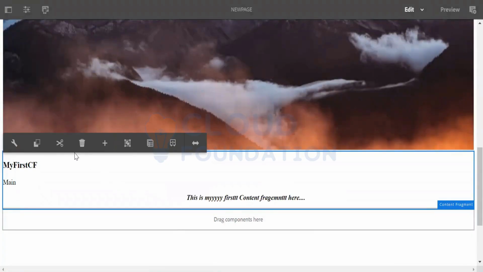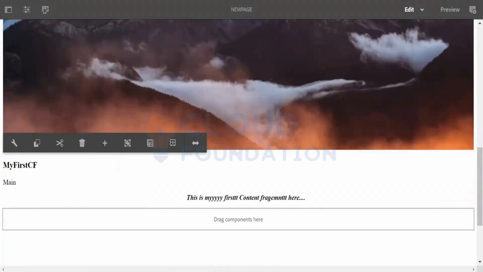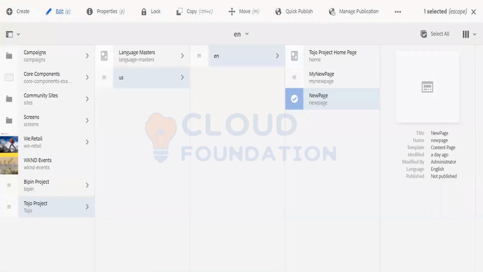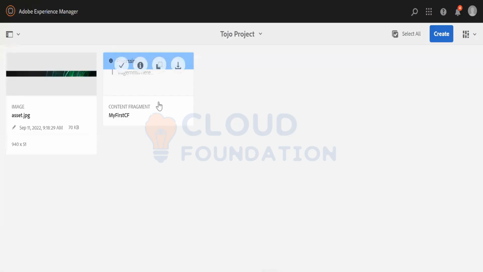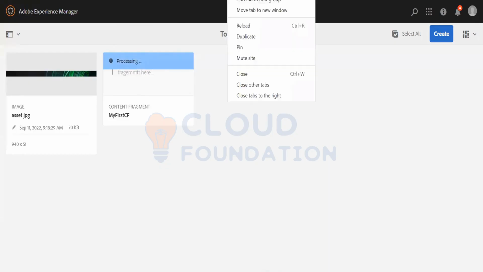The headline can be created only under this. I will tell you there is a purpose behind this, there is a reason behind this. Adobe has made a constraint that you can create a content fragment only under it. I will tell you why. Firstly, let's discuss how you create a content fragment model here.